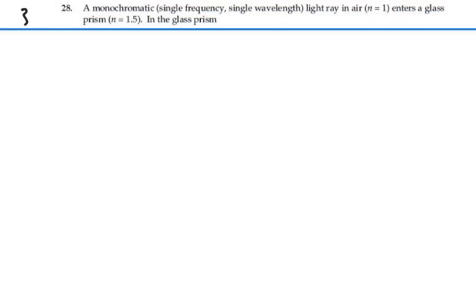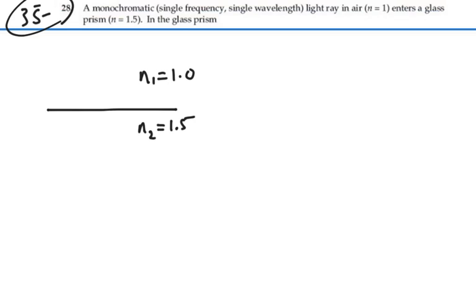Here's problem 3528. A monochromatic, single frequency, single wavelength light ray in air, index of refraction 1, enters a glass prism, index 1.5. In the glass prism, what happens? Well, we have glass, which will be our second index, 1.5, and we have air, 1.0. And we have some light coming in. It encounters the glass, and something like this happens.